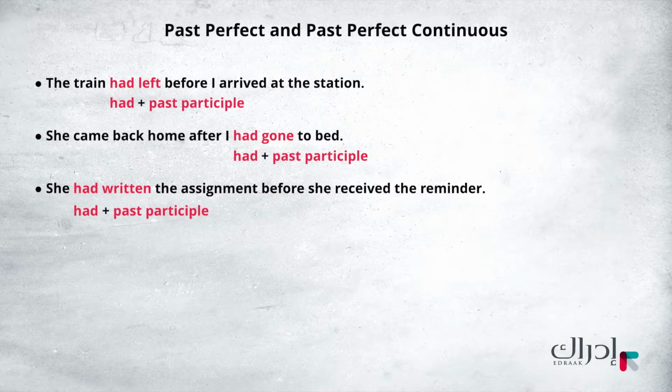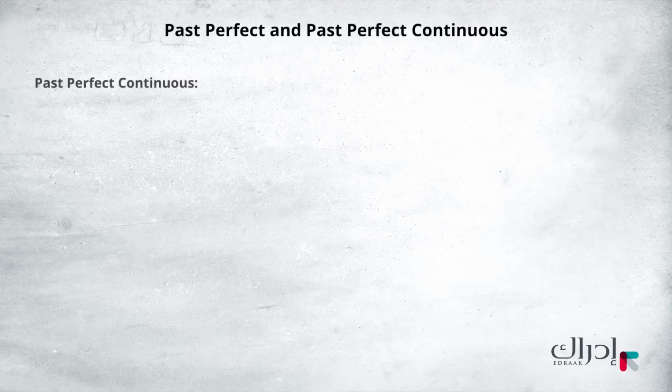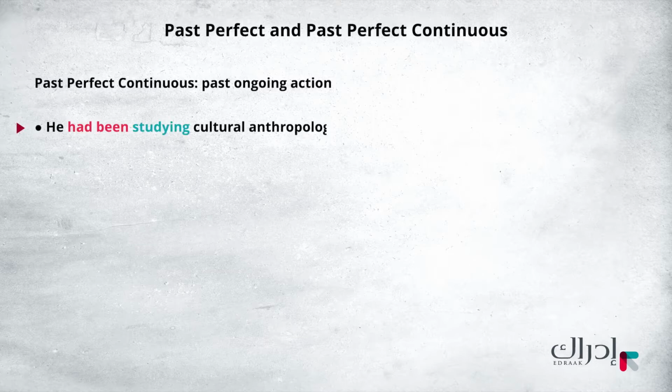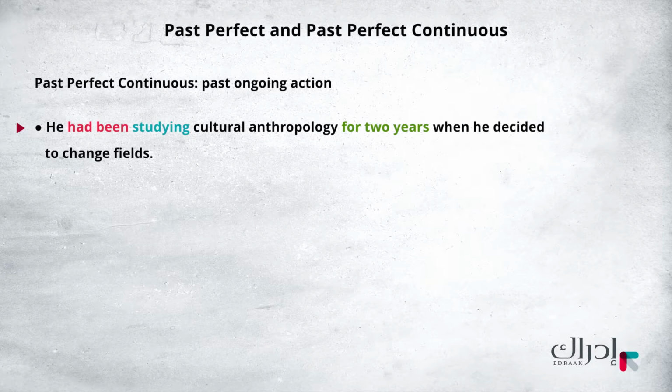On the other hand, if we want to emphasize that the past action was ongoing for a certain amount of time in the past when something else happened, we use the past perfect continuous. Past perfect continuous is for past action that is ongoing. Look at this example. He had been studying cultural anthropology for 2 years when he decided to change fields.